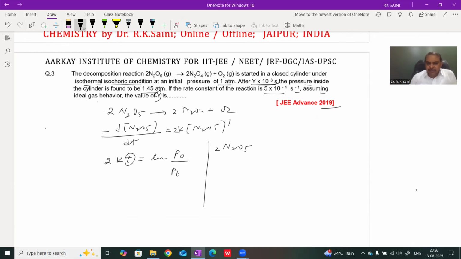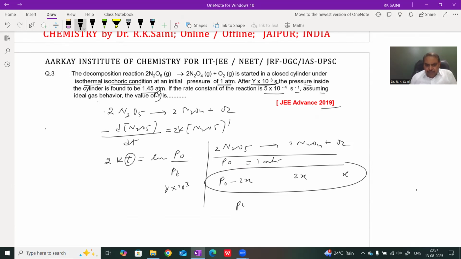Now we write the equation. 2N2O5 gas gives 2N2O4 plus O2 gas. If the initial pressure is P naught, then after time t it is P naught minus 2x, and 2x and x. The initial pressure given is 1 atm, and after time t, meaning y into 10 to the power 3, the total pressure of the container is P naught plus x, and it equals 1.45 given.